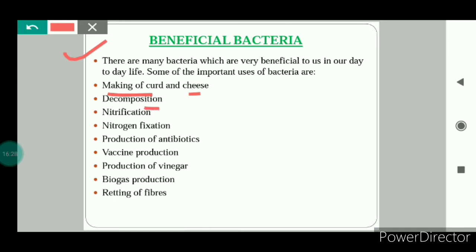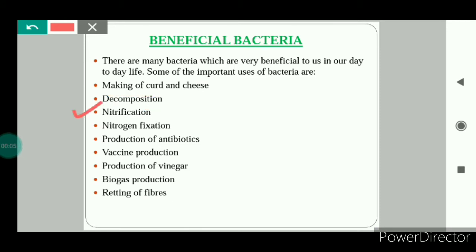Next is decomposition. We know that some bacteria feed on dead and decaying matter and convert that dead and decaying matter into simple compounds known as humus, which is very good for the plants. The humus increases the fertility of the soil.